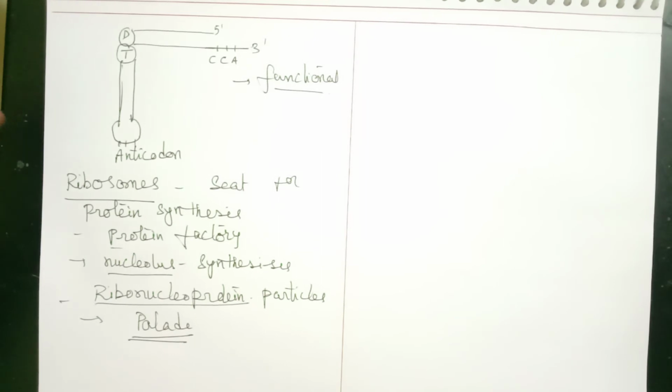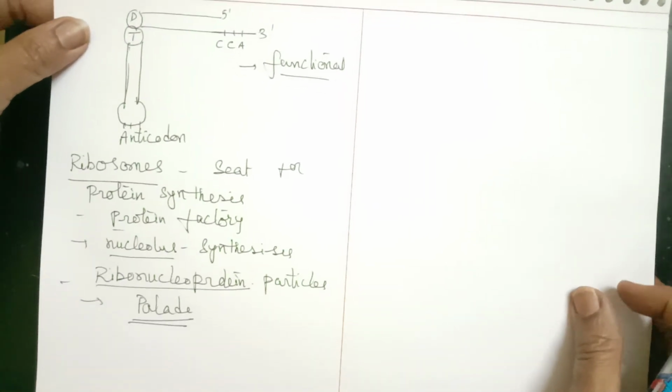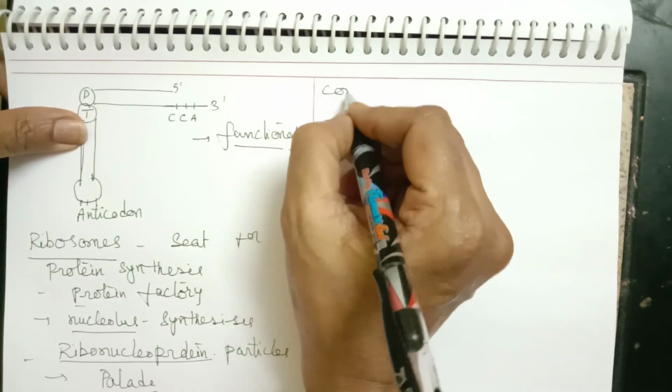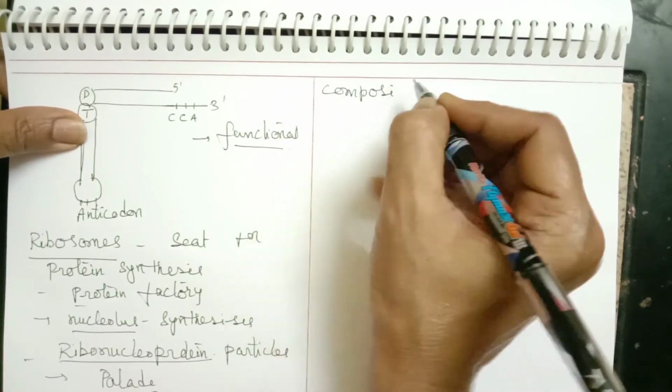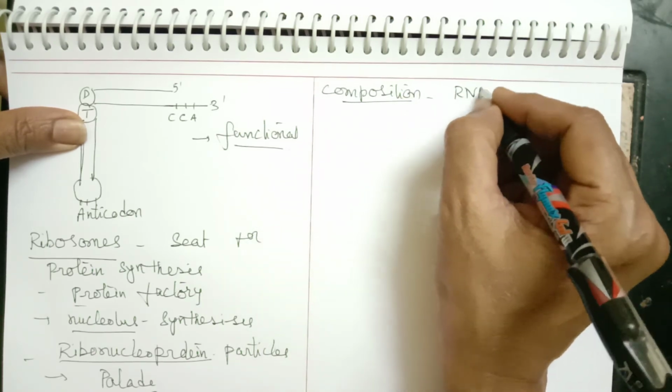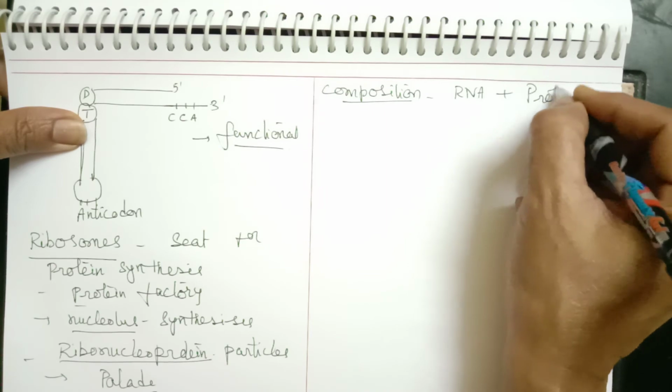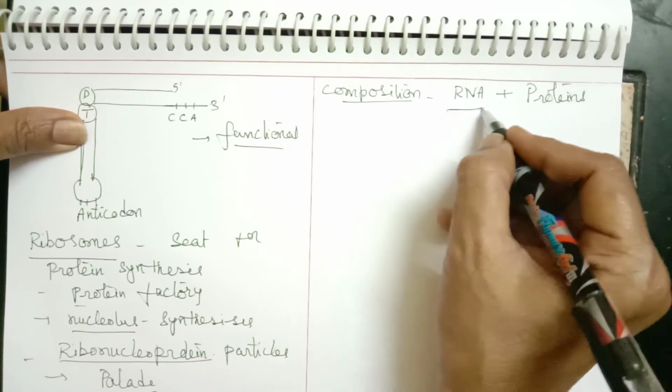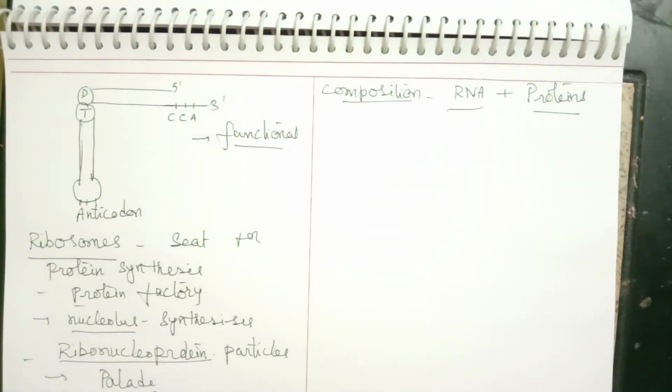They are the smallest cell organelles. They are present within other cell organelles, so they are given different names. These ribosomes, which are ribonucleoproteins, what is their composition? Ribosomes are made up of RNA and proteins, ribonucleic acid (RNA) and proteins. These are the two main components present in ribosomes.